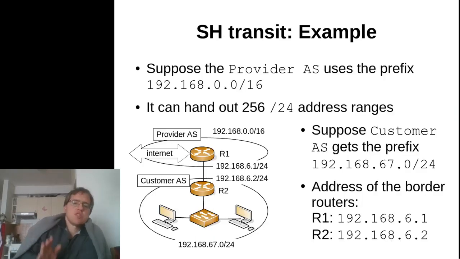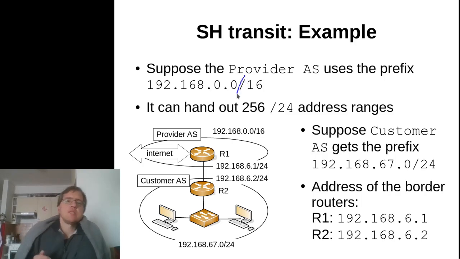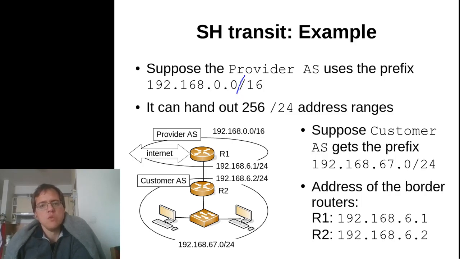If you don't understand this right now, I'm going to describe it in a little more detail with particular examples. So in this particular case, suppose that the provider AS uses the previously mentioned /16, and I just want to indicate to you that this is a so-called private address space. You might have recognized that. This is a so-called non-routable address space. This is just used in these examples for the sake of completeness, but these are not actual routable IP prefixes on the internet.